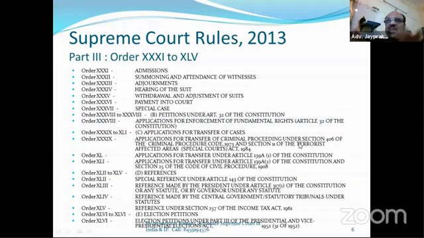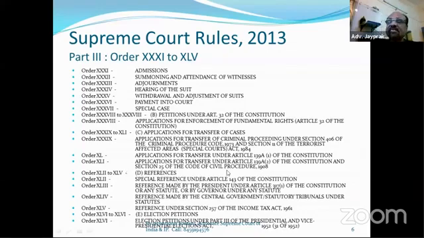Suppose the same matter is lying in many High Courts. So the Supreme Court can transfer all these same matters into the Supreme Court or into any one High Court also. And in civil matters or in matrimonial matters, Section 25 of the Civil Procedure Code is there, under which the provision for transfer by the Supreme Court is there. So transfer of cases is also their original jurisdiction.